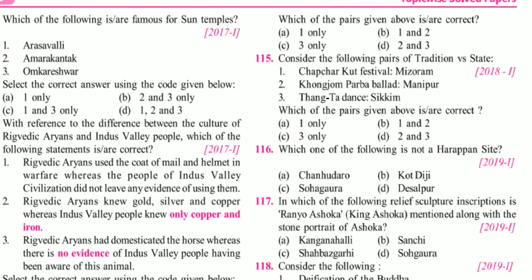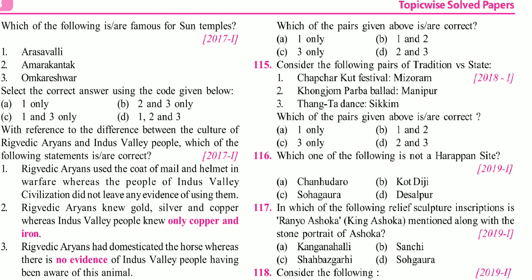This is how. Then another thing, friends, they are asking about the Chapchar Kut festival of Mizoram, then this Thangta dance of Sikkim question. Friends, I guess you can easily solve it if you have gone through current affairs, or any CCRT cultural website, or in some reference; I guess Nitin Singhania's book mentions festivals.